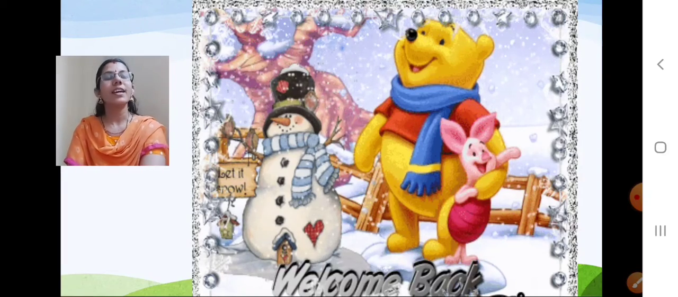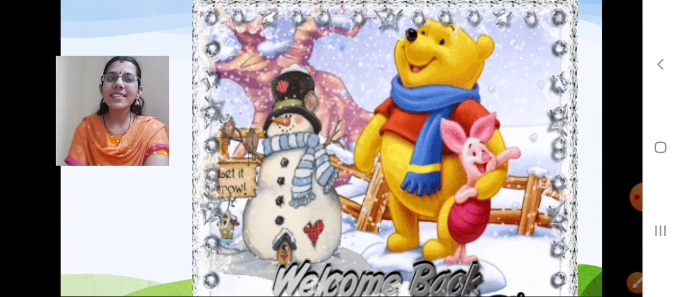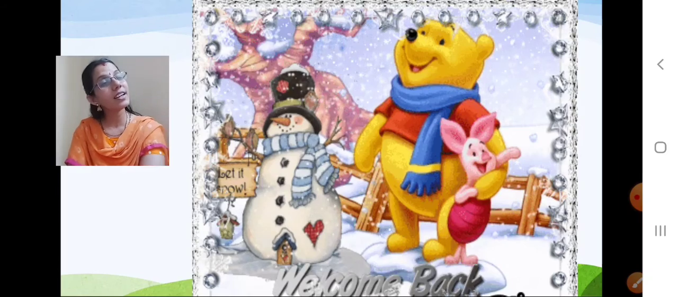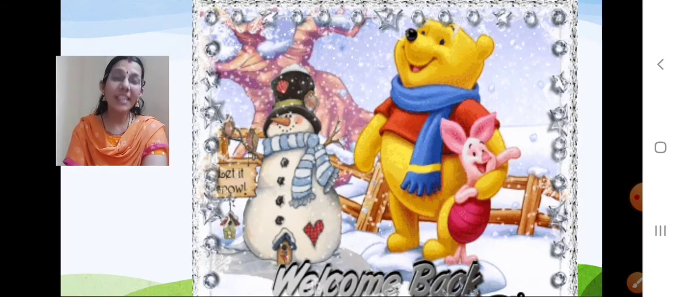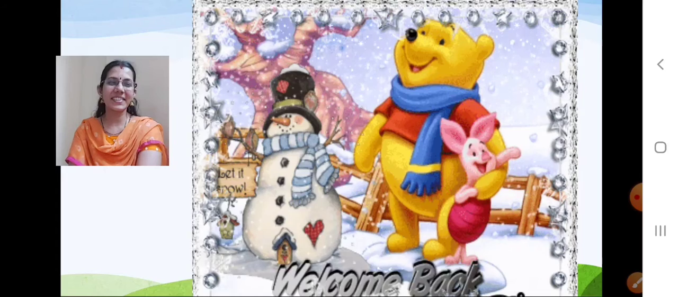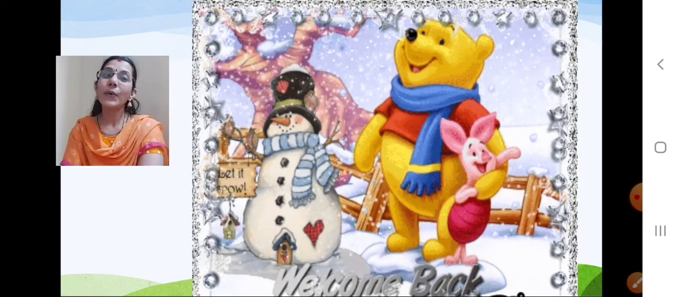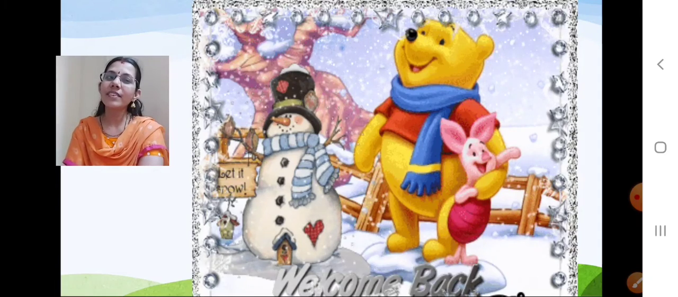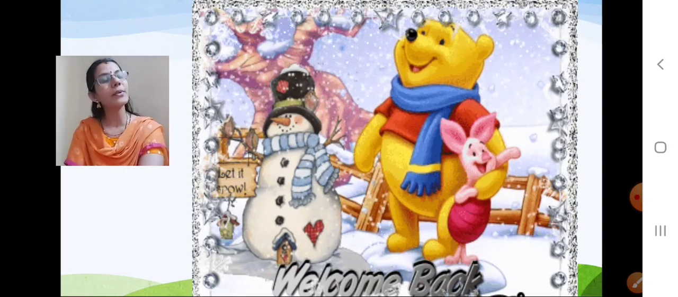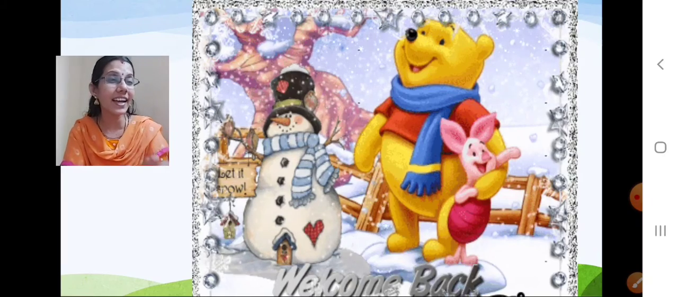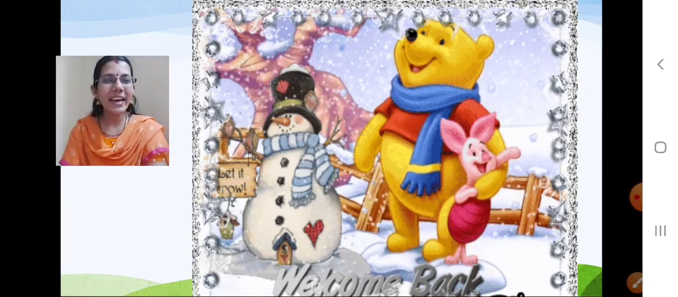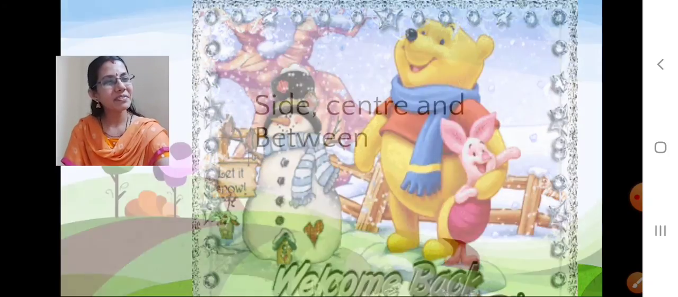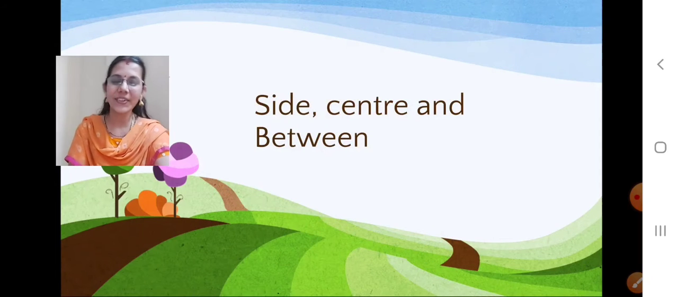Yes? Okay. Now please tell me who is standing in between? Who is standing in between? Winnie the Pooh. Very good. And then who is standing in the middle? Who is standing in the middle? Yes, that is also Winnie the Pooh. Correct. Who is standing on the side? It's the snowman. Very good. So, children, today we are going to learn this only.